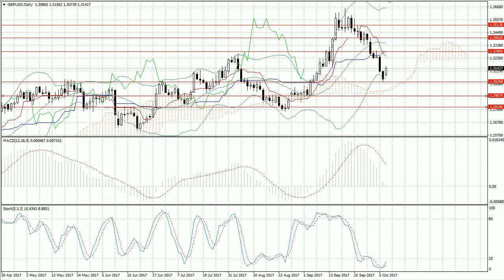Last week, the quotes of the pair pound to dollar dropped to the level of 1.3026 under the influence of weak macroeconomic statistics from the UK. Despite slight upward correction of the rate, the downward tendency prevails. In order to continue downward movement, the rate of pound to dollar will have to consolidate below the level of 1.3026. In this case, the next targets of the sellers will be 1.2907 and 1.2810.